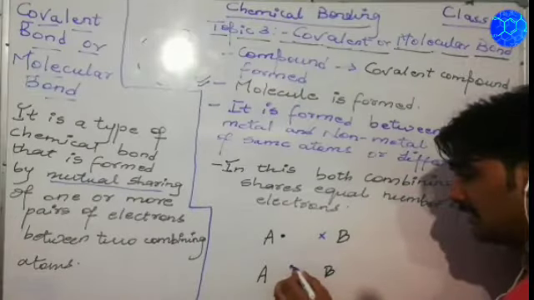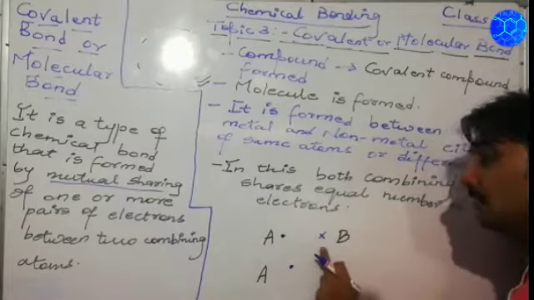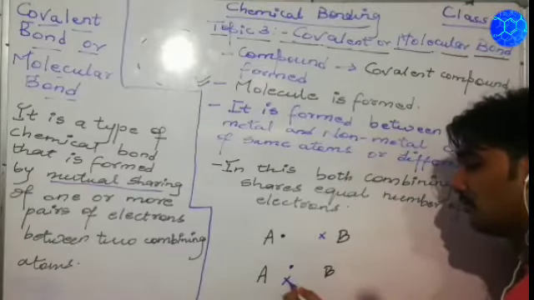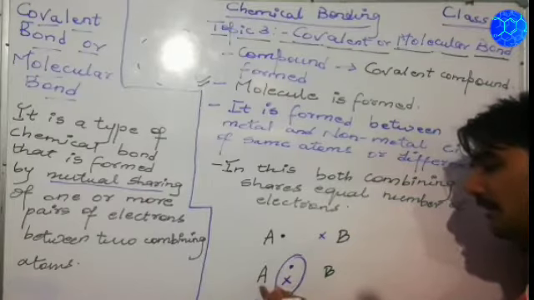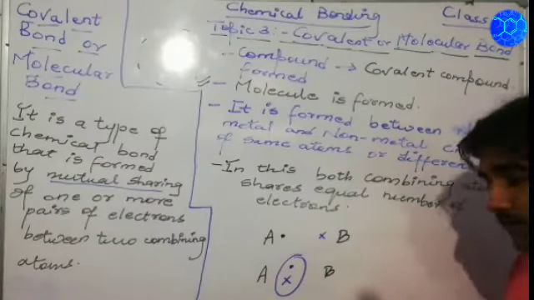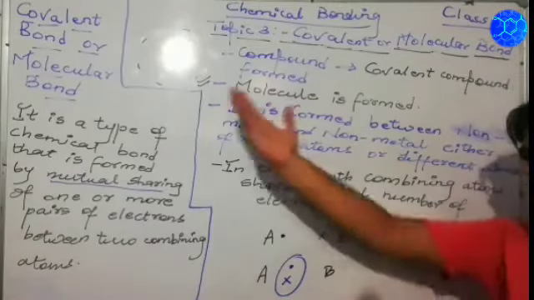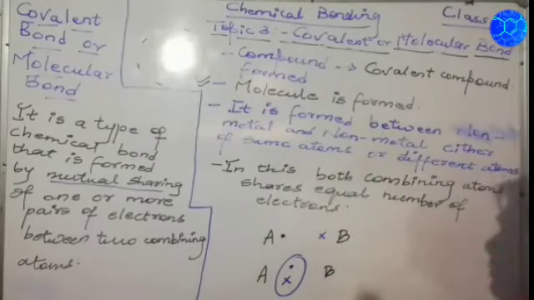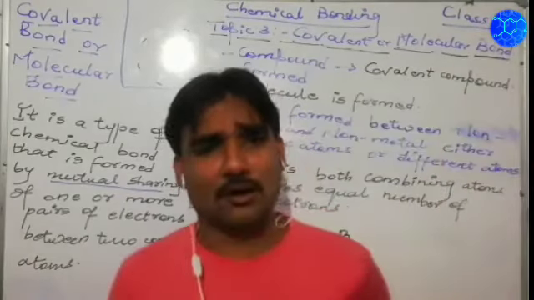Atom A will share its electron with B, and B will share its electron with A. Both atoms mutually share their electrons to attain stability, and the type of bond formed is referred to as a covalent bond or molecular bond.